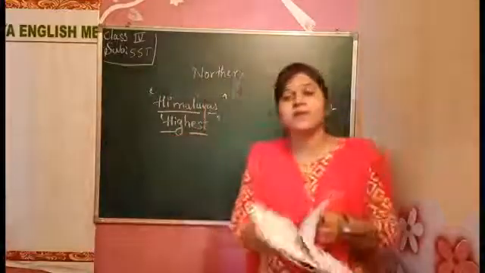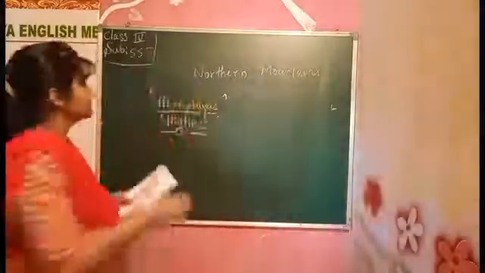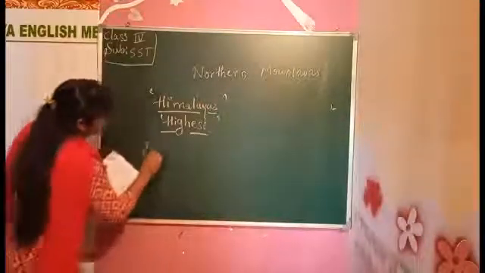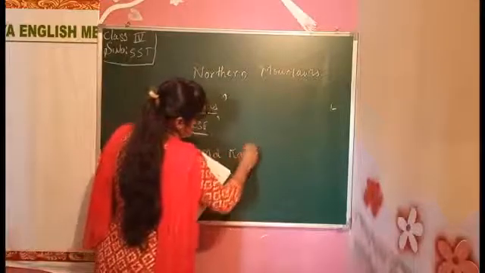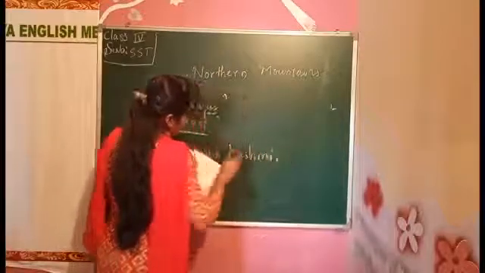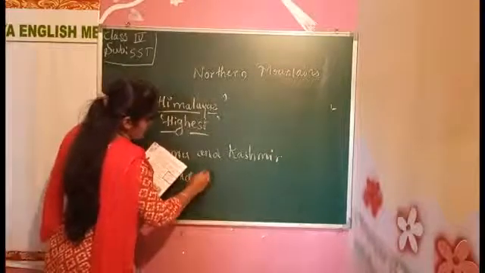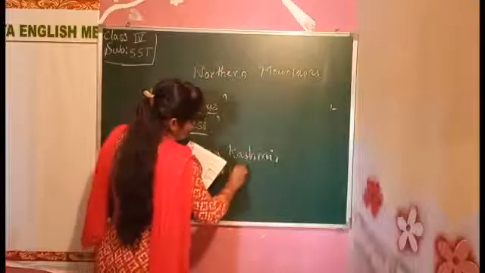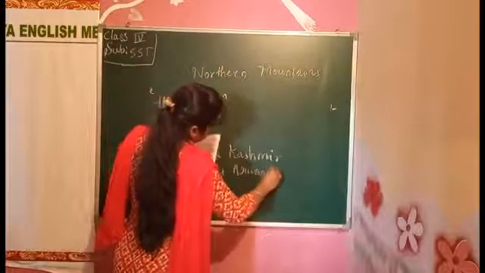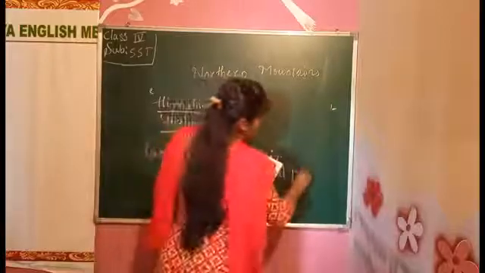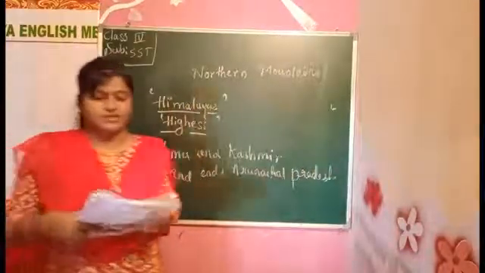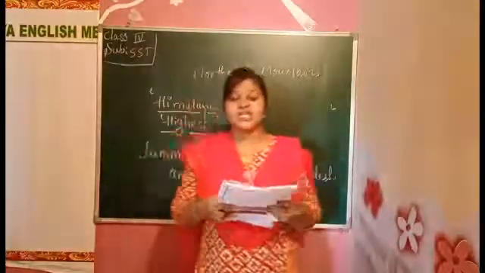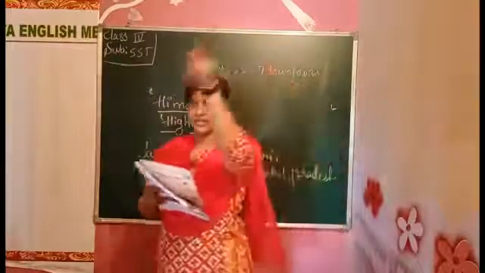Okay, where it starts from, we'll write it. It starts from Jammu and Kashmir and ends in Arunachal Pradesh in the east, forming an arch, like this, an arch.